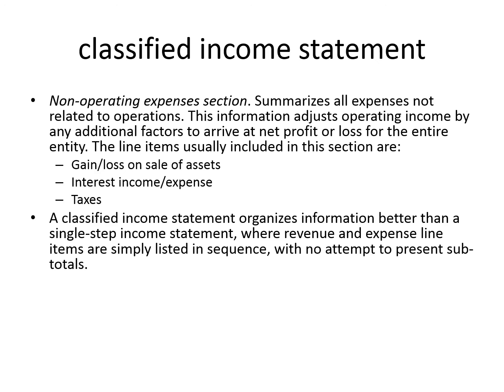So a classified income statement organizes information better than a single-step income statement, because in a single-step statement you take the revenues, deduct the expenses from that, and get the amount of net income. But in this case you have subsections for your general expenses, your cost of goods sold section, your non-operating expenses and operating expenses.